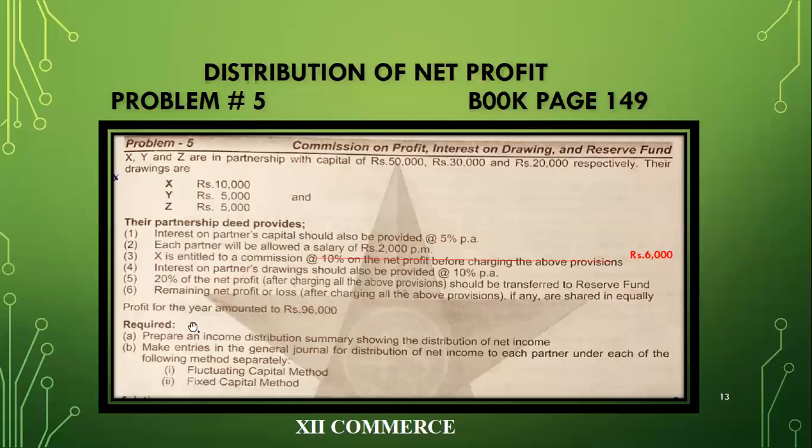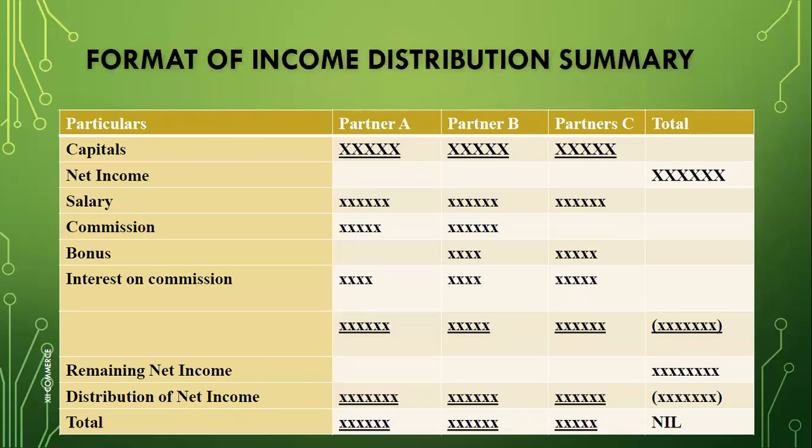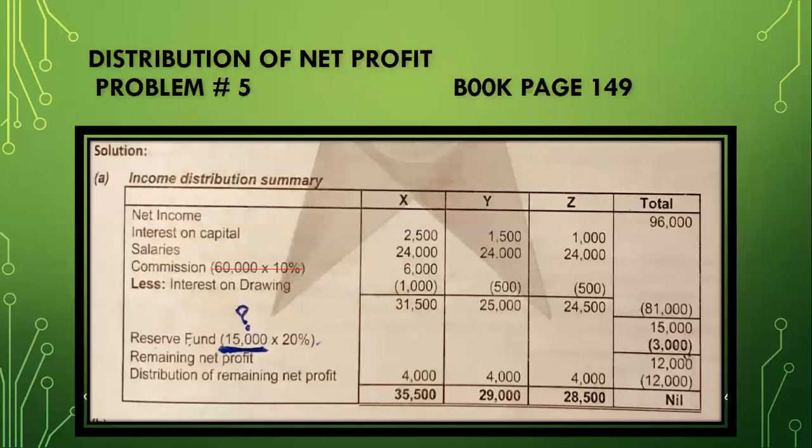Now come towards your required part: prepare the income distribution summary showing the distribution of income. Then you have to prepare the general journal, and they give you two ways, fluctuating and fixed. This is your required part in the examination, as I discussed with you. This is your format, you are all well aware. Now come towards the net income given in the question.